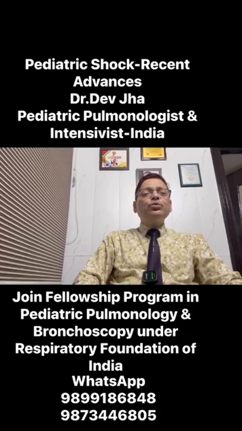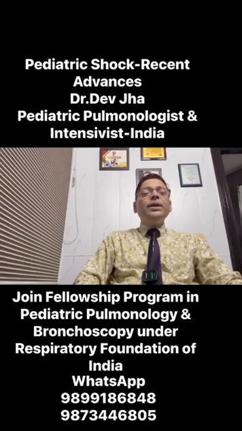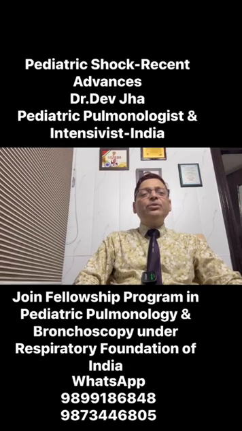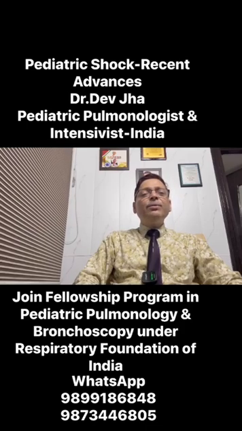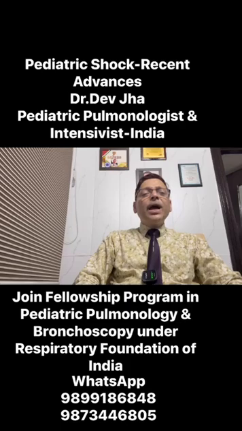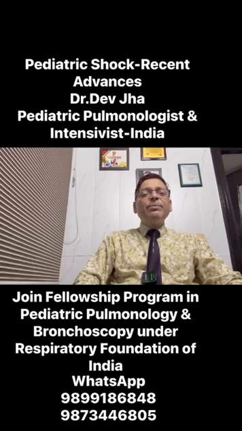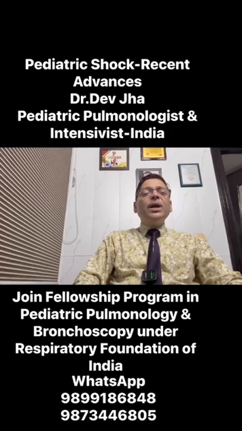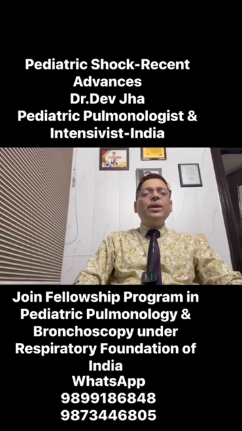Nowadays there are so many investigational facilities which can detect shock early, and one is this SvO2. In this SvO2, that is mixed venous oxygen saturation, we usually take a sample from the central line put through the internal jugular vein. The accurate reading comes when we take a sample from the pulmonary artery by Swan-Ganz catheter, but it is not possible every time. So this central venous catheter sample is a surrogate of this, and how we detect it and how we interpret it. So the normal level of this SvO2 should be 65% to 70%.